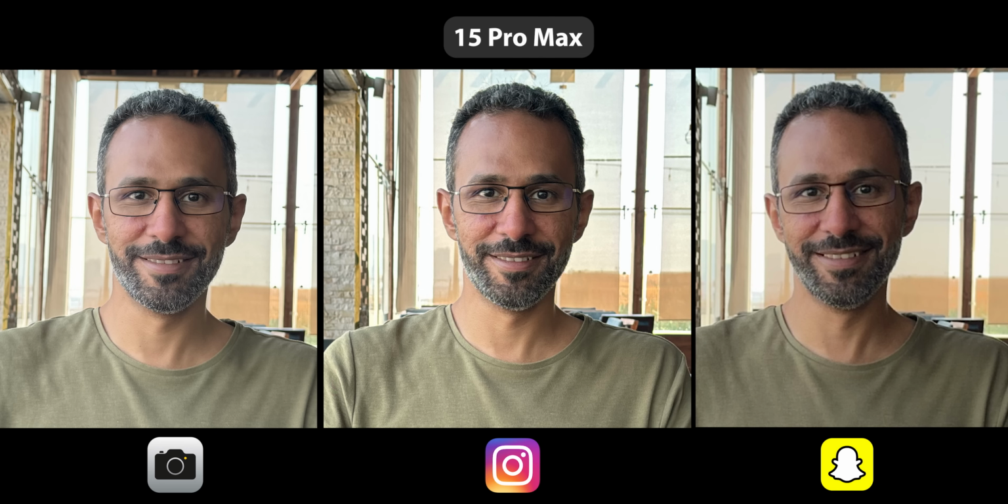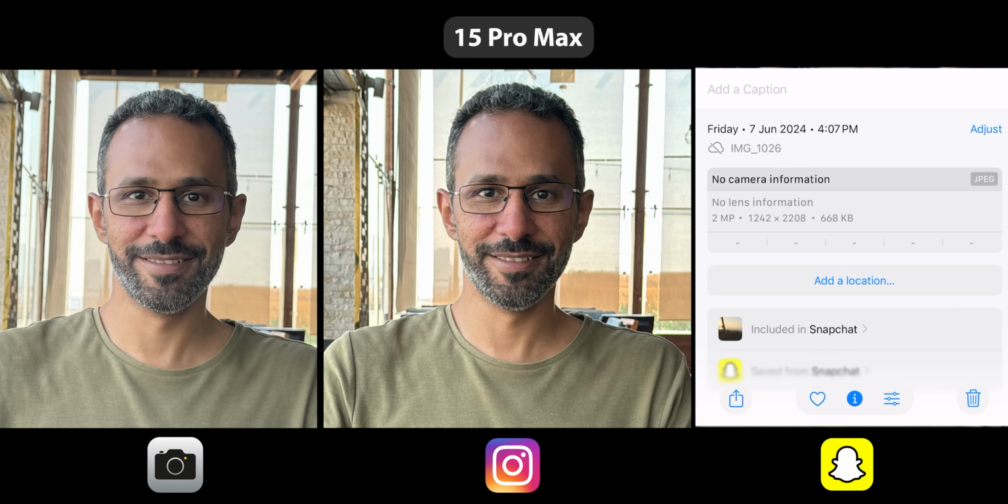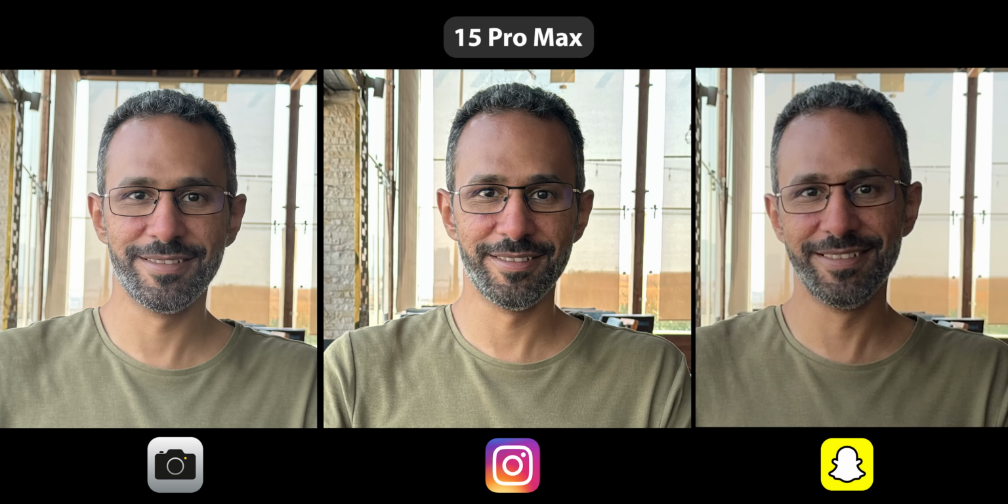The 15 Pro Max doesn't capture Ultra HDR photos from the app, but you can upload them from the gallery, same as the 8 Pro. Snapchat, on the other hand, captured a 2 megapixels photo, which looks noticeably softer with less details and less vibrant colors than Instagram, but still usable. So initially, the gap between the native camera and social media apps on the 15 Pro Max and the S24 Ultra is reasonable, while on the Pixel there's a significant difference in favor of the camera app.